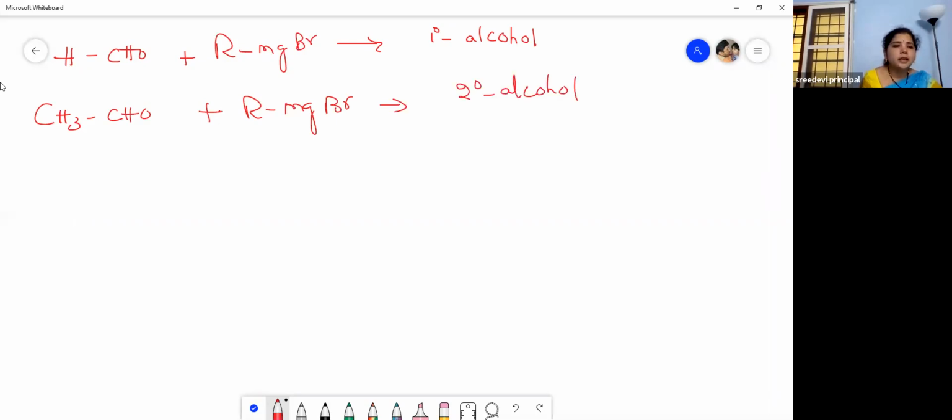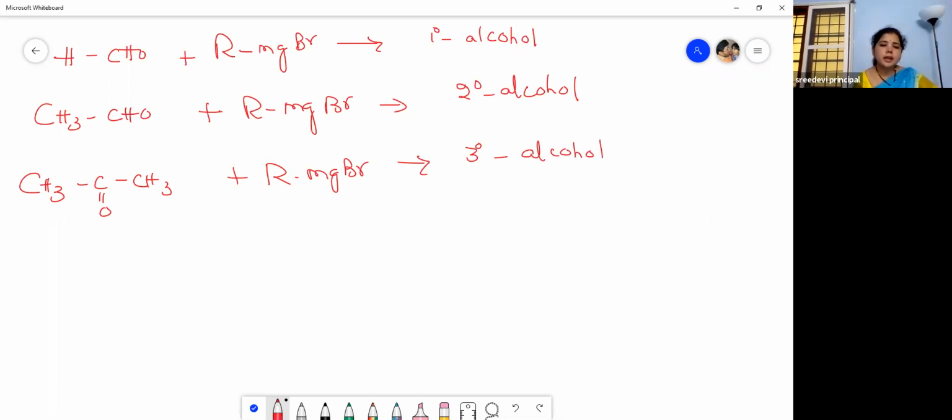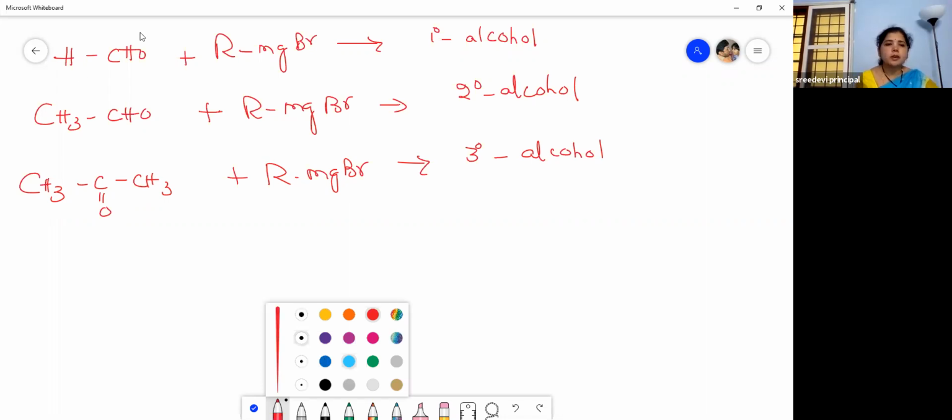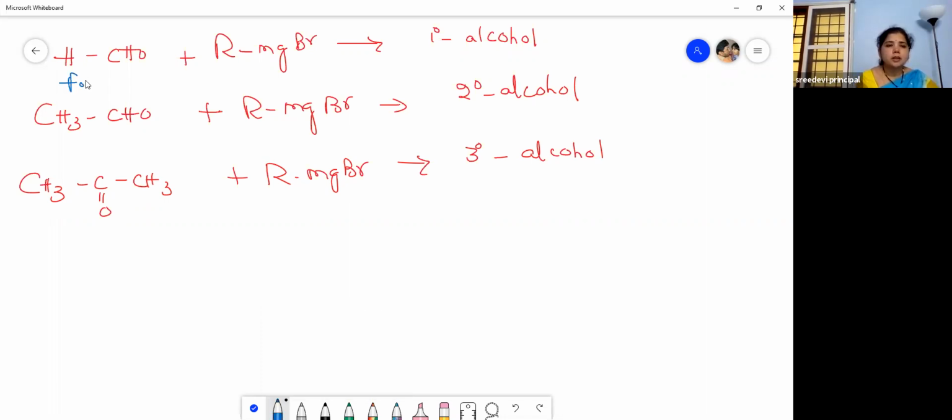If you take a ketone, CH3, C double bond O, CH3, that is acetone, you will get a tertiary alcohol. Understood? So formaldehyde, I will write here. Formaldehyde plus Grignard's reagent gives primary alcohol.